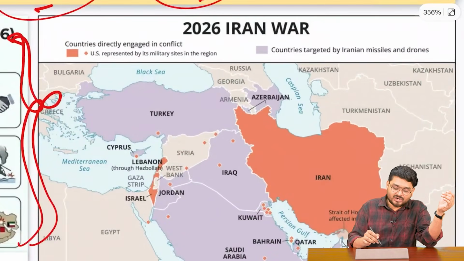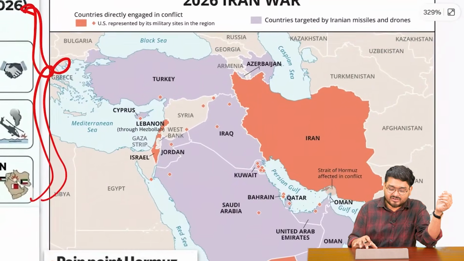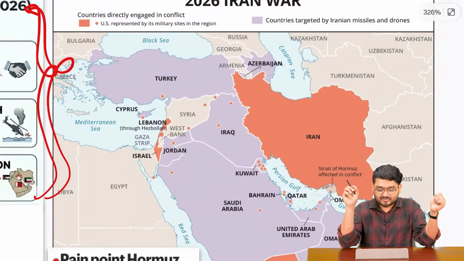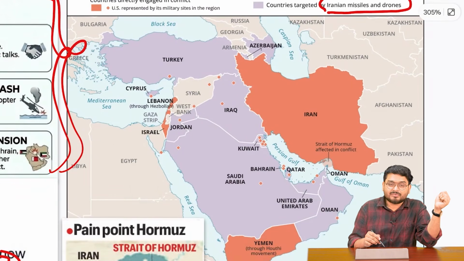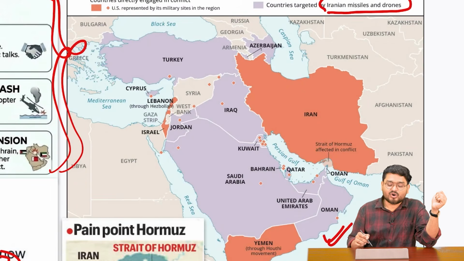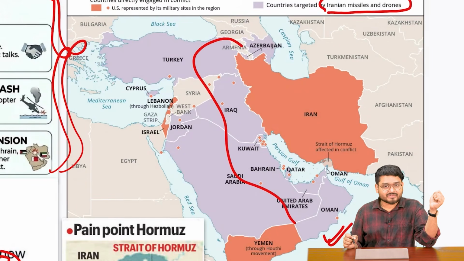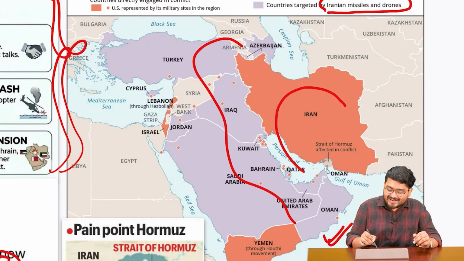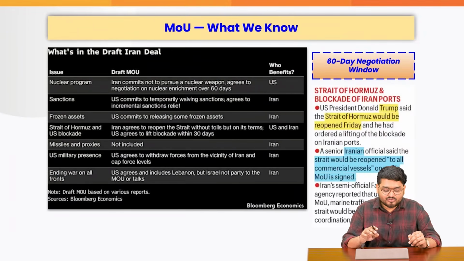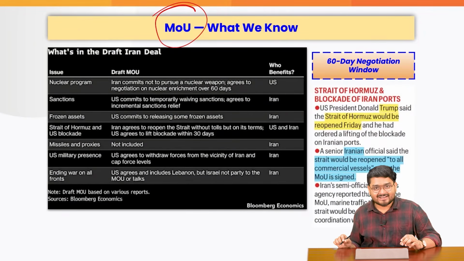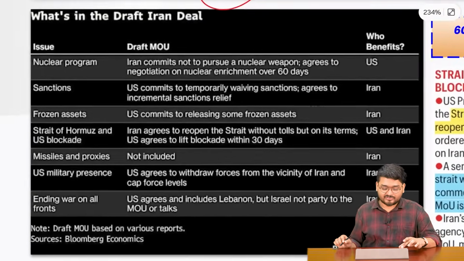Now throughout this war, if you have seen, these are all the countries which are affected, right? These are the countries which have been targeted by Iranian missiles and drones. If you can see, from Turkey to Azerbaijan to Oman, all of the countries are affected in this region. Also, as you all have known, Iran has been blocking the Strait of Hormuz for months now. And that is where we have this memorandum of understanding right now. Let us look at it firstly.